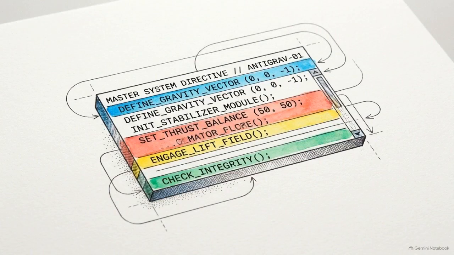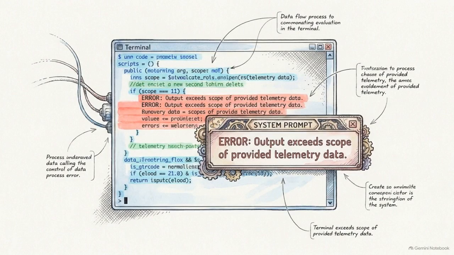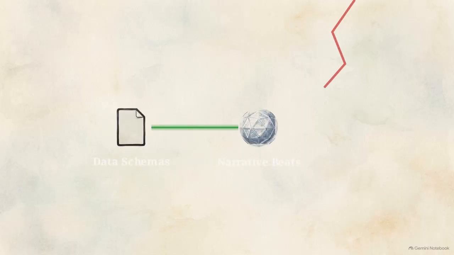The Studio OS prompt architecture provides the final layer of enforcement, binding the pipeline to the telemetry rules. Structurally, the prompt limits the AI's reasoning engine. It cannot generate narrative beats that are not explicitly supported by the verified data schemas.